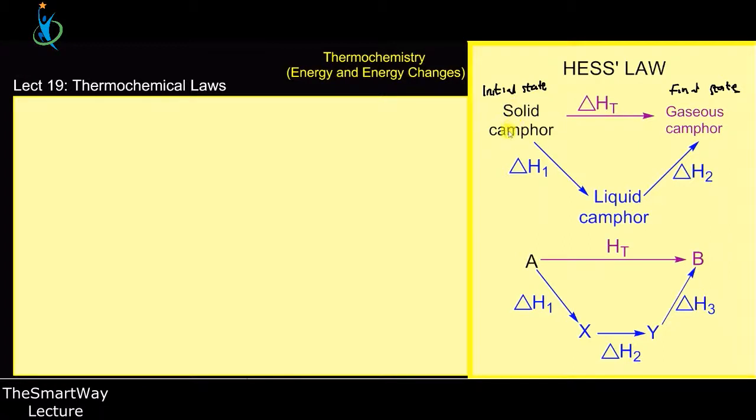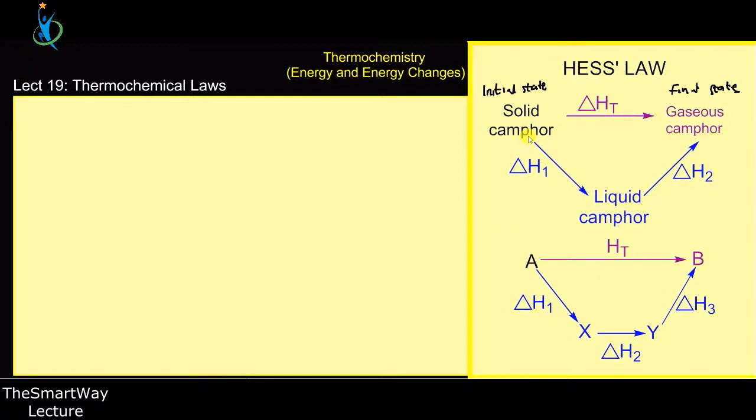That is, I want to transform the camphor from its initial state, solid, to gas. There is some amount of energy that I require to change the camphor from solid to gas. I can achieve this by just a one-step reaction, by allowing the camphor to move straight into the gaseous state. Have you gotten that? So I can achieve this by a one-step reaction.